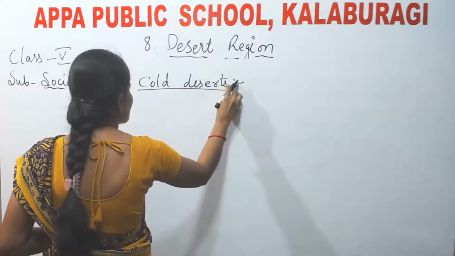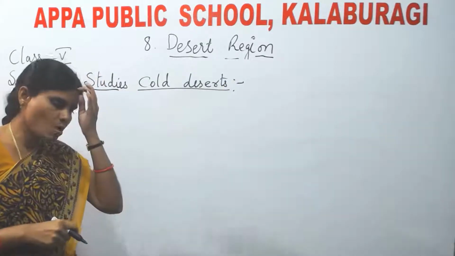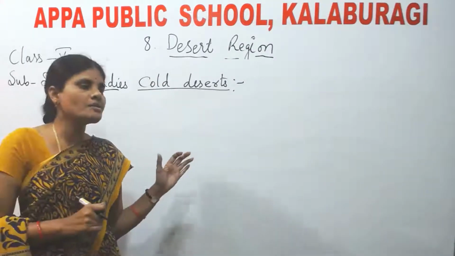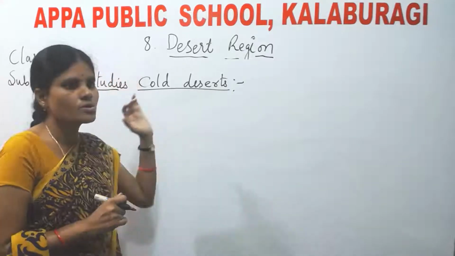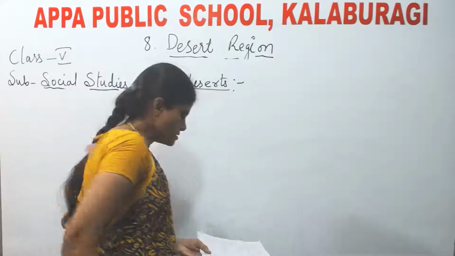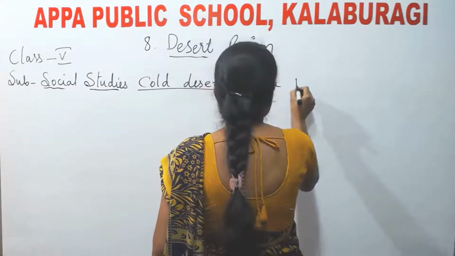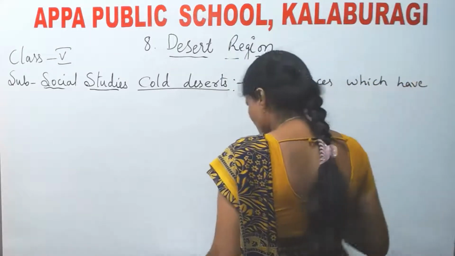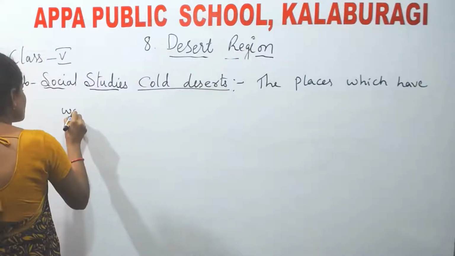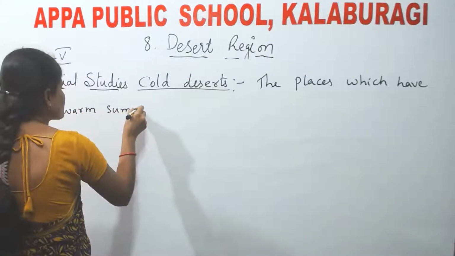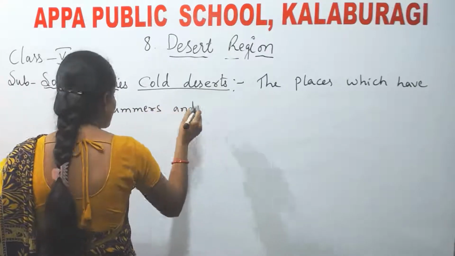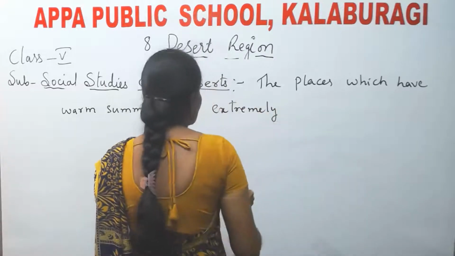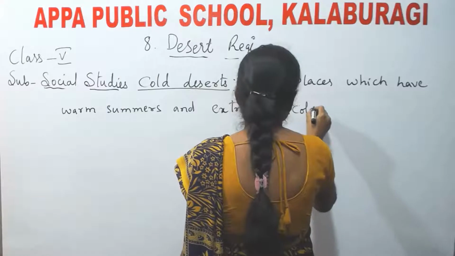Cold deserts are the areas which have warm summers and extremely cold winters, and they receive very little rainfall or snow. Such places are called cold deserts.